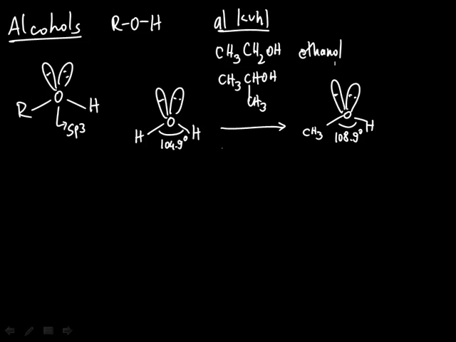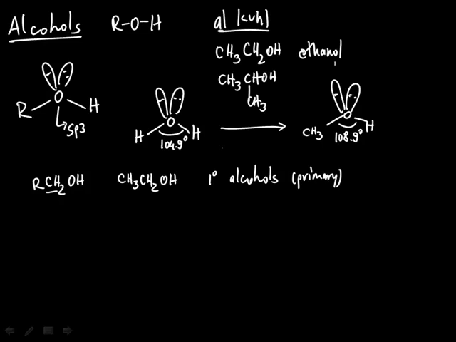Okay? Alcohols are classified typically based on the type of the carbon that bears the OH group, the hydroxy group. So those where the carbon is primary, an example would be ethanol, are so-called primary alcohols. Then there are secondary alcohols.